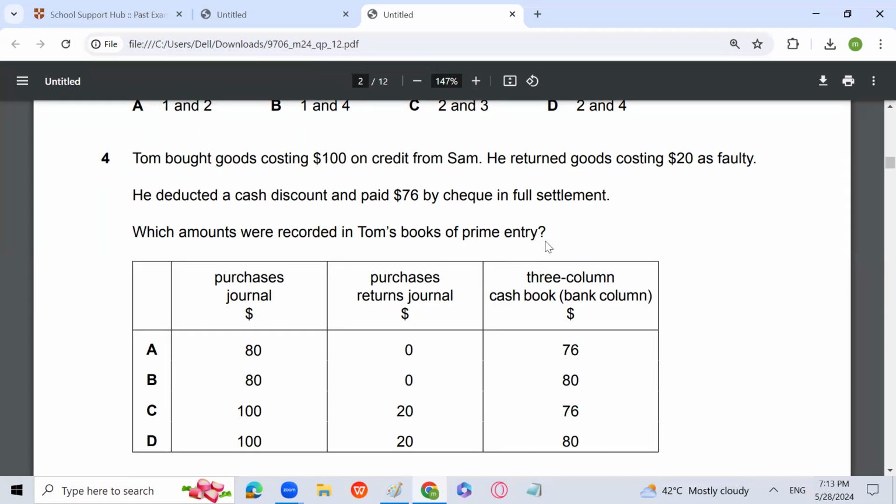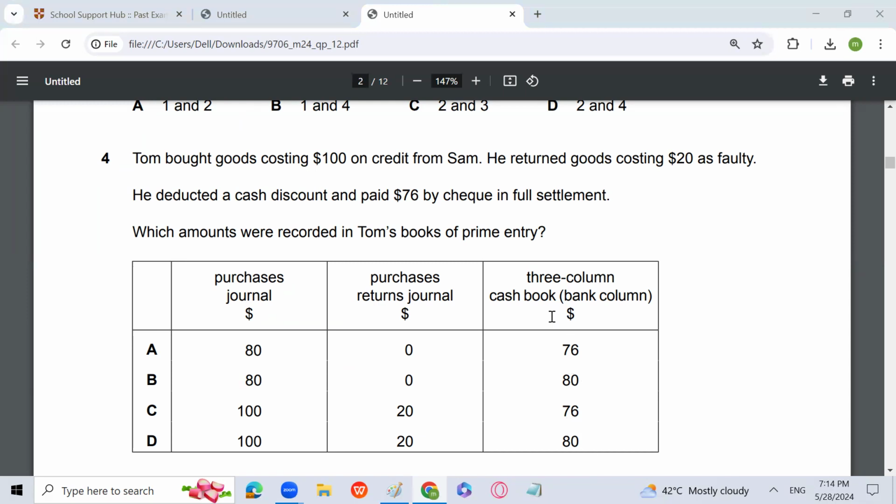So the $20 is the return, so the amount Tom has bought is going to be 80, and then he deducted cash discount and paid 76. So 4 will be the cash discount. In the purchase journal, we will write 100. In the purchase return journal, we will write 20. And in the 3-column cash book, we will write 76. So C is going to be the answer.